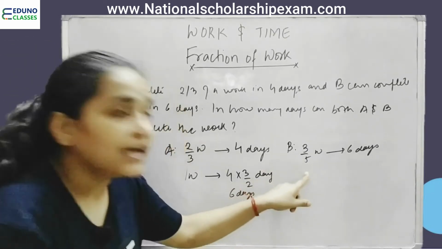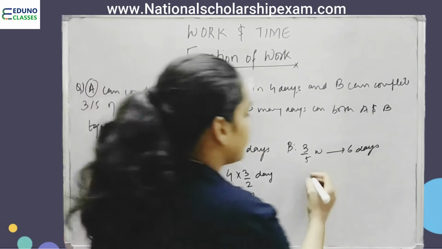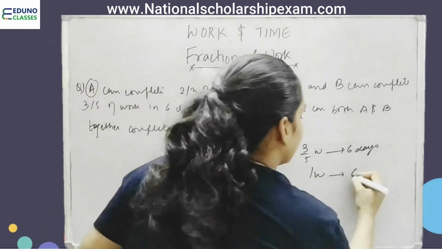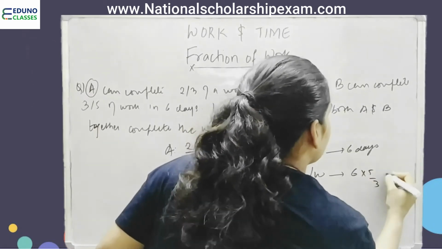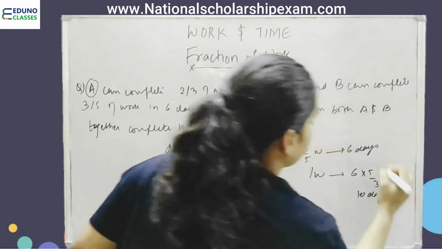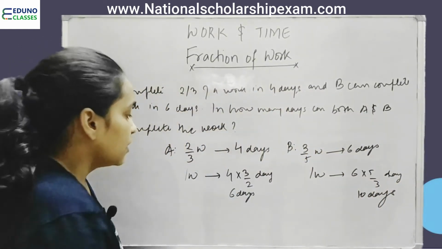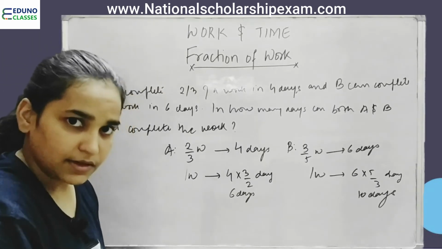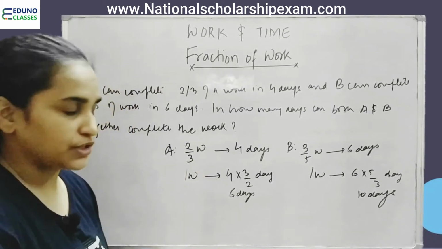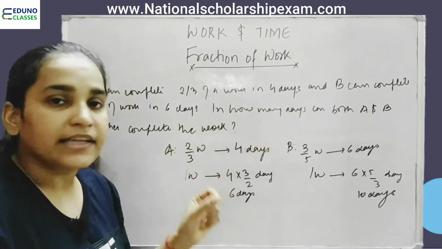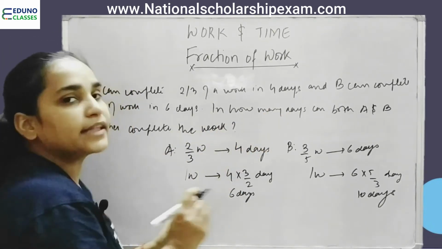Similarly, applying the same steps, 1 unit of work is completed by B in 6 into 5/3 days, that is 10 days. Right? So now we have the same question as the previous ones. It is asking in how many days both A and B will work together and complete the work.